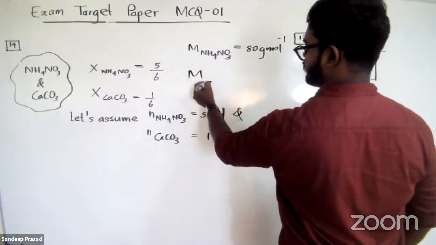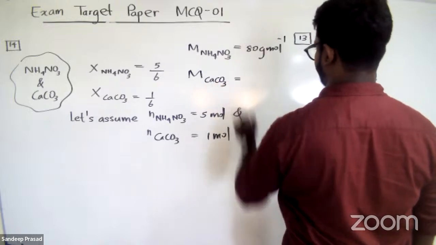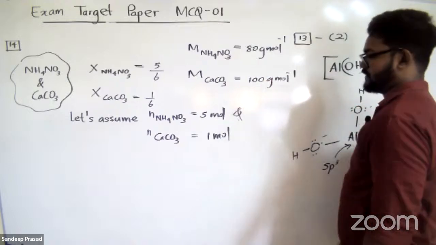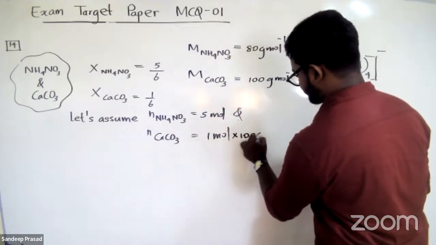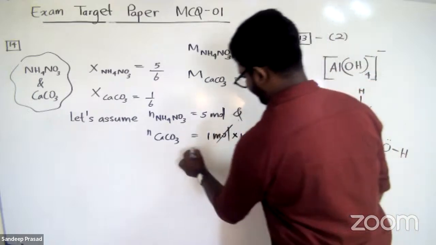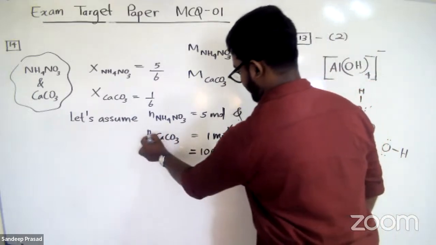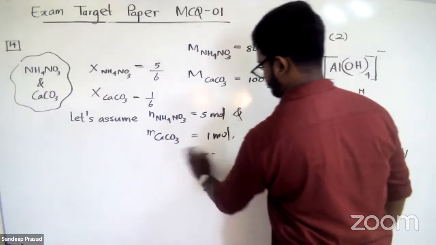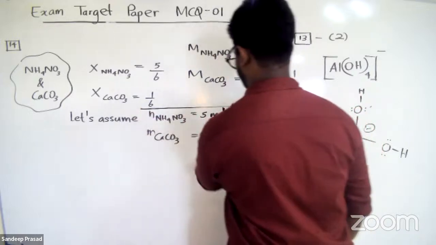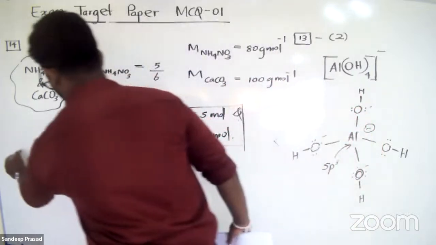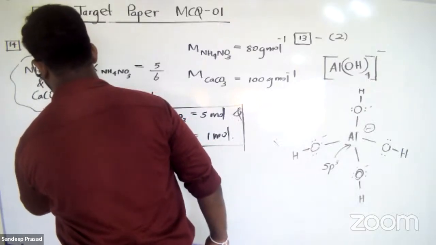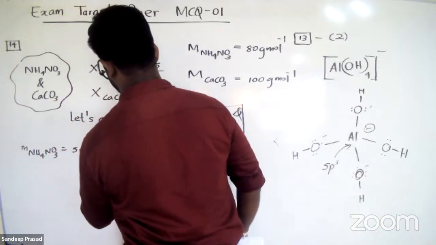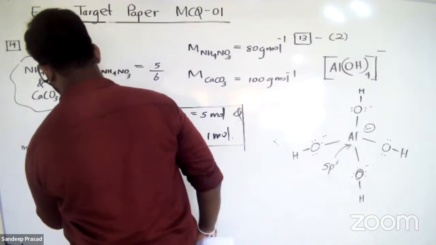And the next one, calcium carbonate. Calcium is 40, carbon 12, oxygen 48, so 100 grams per mole. Then you multiply the number of moles by the molar mass, and moles will cancel off. So let's calculate the mass of ammonium nitrate: 5 moles multiplied by 80 grams per mole, moles cancel off.